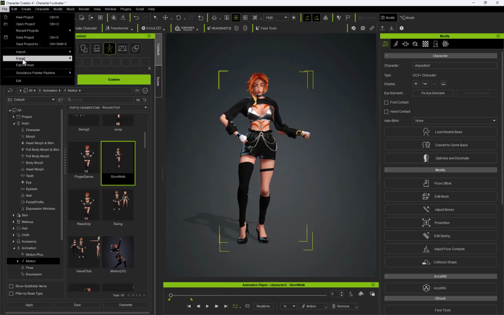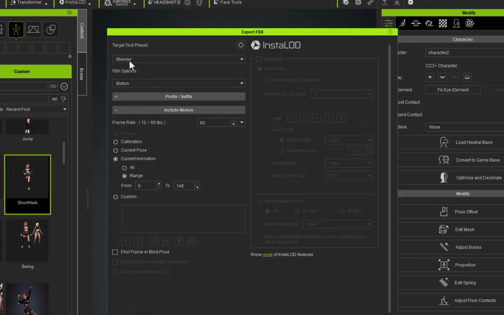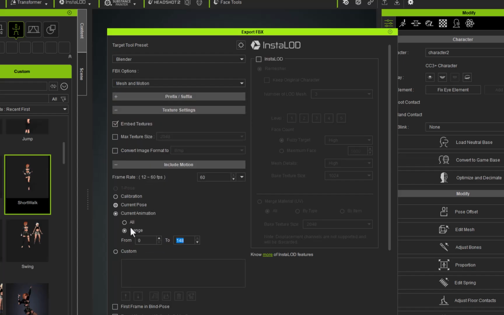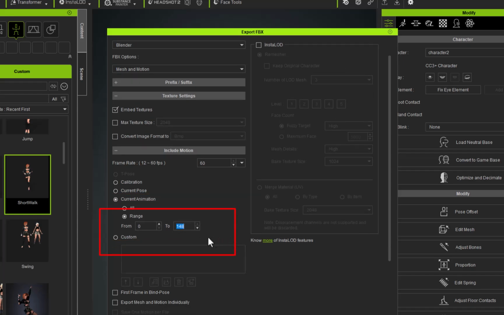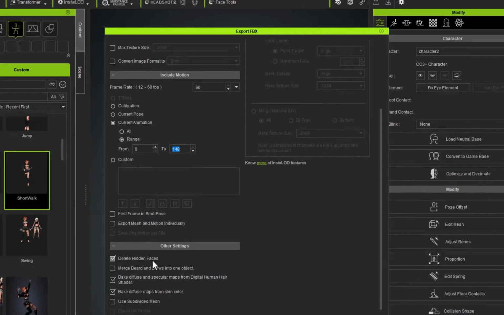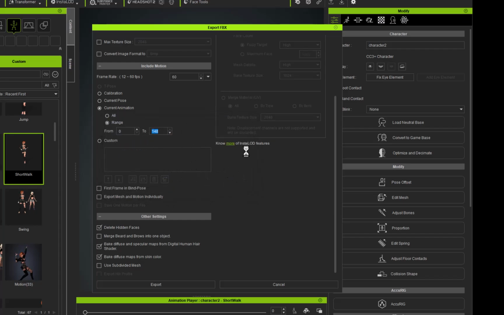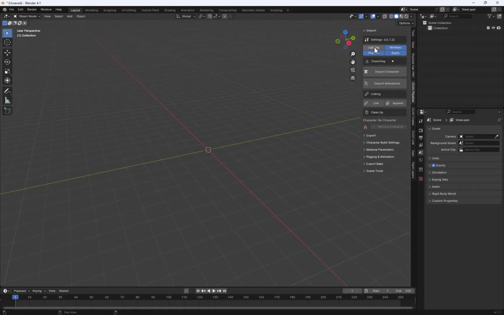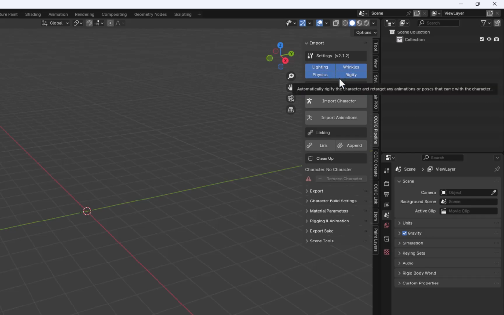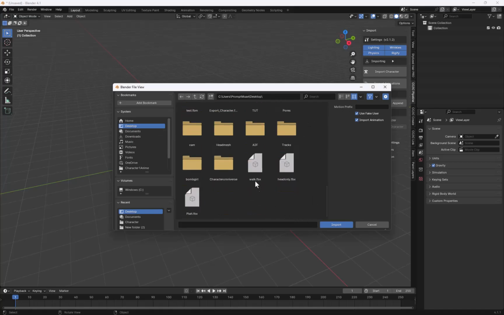Simply go to File, Export, FBX, Clone Character. From the Target Tool preset, select Blender and the FBX options, Mesh and Motion, and then you want to go to Current Animation and Range and just put the animation range. Mine's only a short one, it's 148 frames, and then click Delete Hidden Faces, then click on Export, then jump into Blender, and then I'm going to select all of these here: Rigify, Wrinkles, Physics, Lighting, and everything to import. And then I'm going to go to Import Character and then import said character.